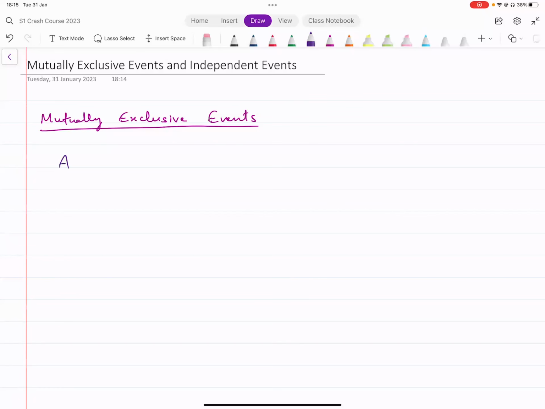Event A is, let's say, that the minimum temperature today in Lahore is 10 degrees Celsius.